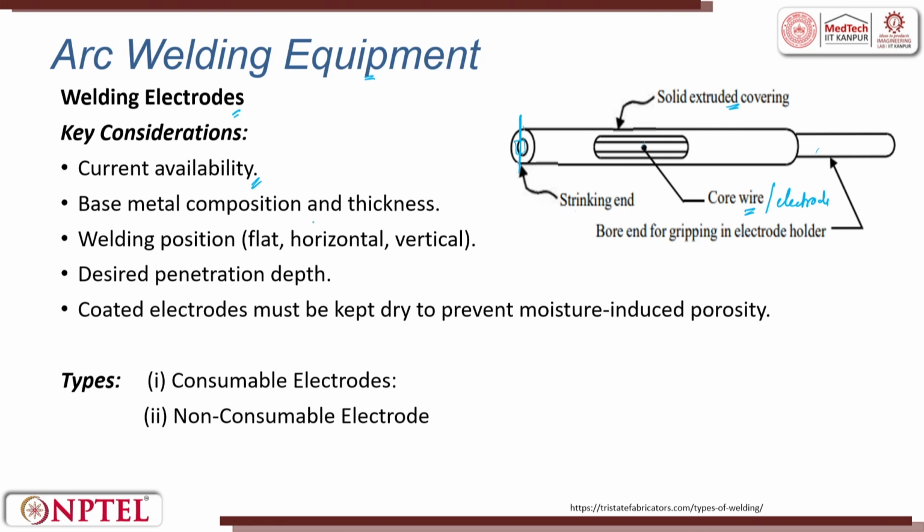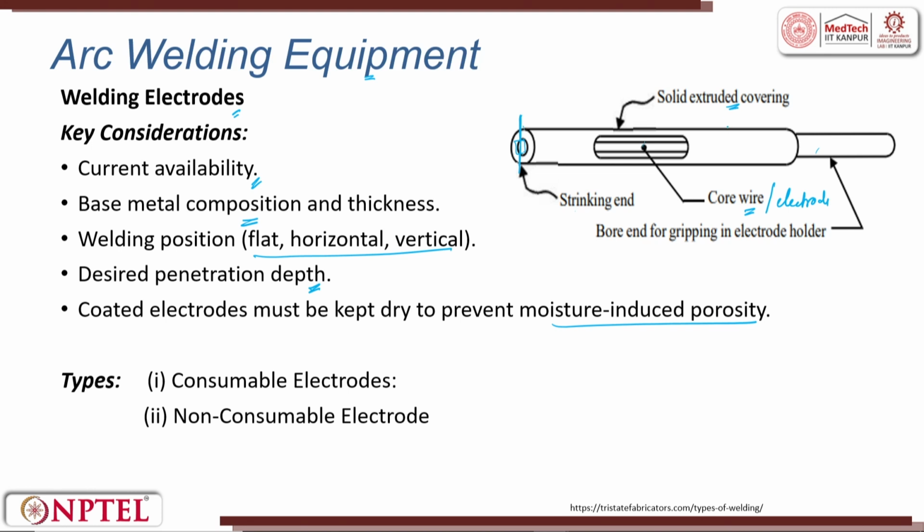Base metal composition and thickness are also very important, because if the base thickness is very high, then you will have a solid, thicker electrode. The welding position can be of three types: vertical, horizontal, or flat. The desired depth is very important. Corresponding to that, you dictate the number of passes or the thickness chosen. Coated electrodes must be kept dry to prevent moisture-induced porosity.